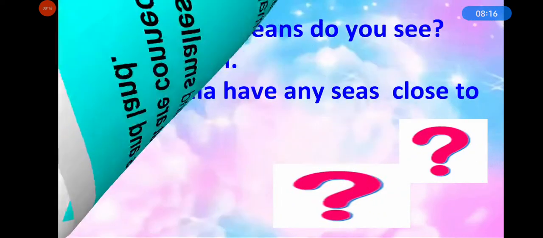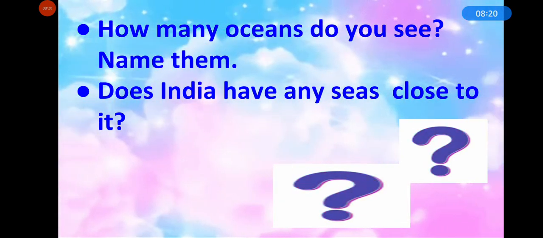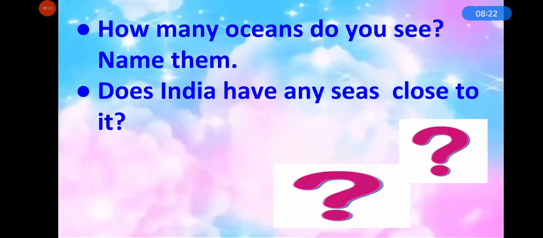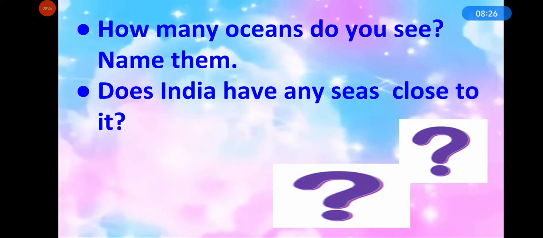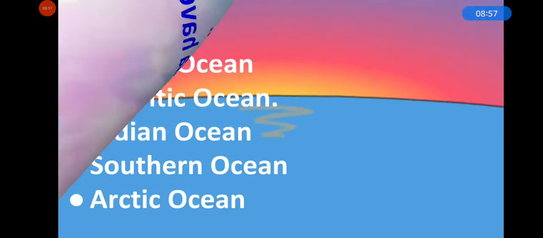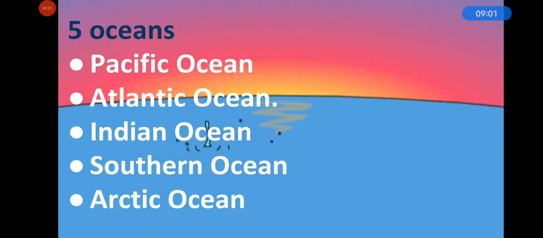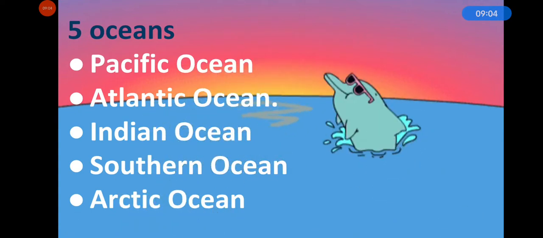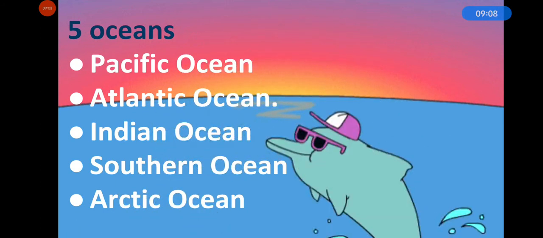So, questions are, how many oceans do you see? Name them. Does India have any seas close to it? What do you think? There are 5 oceans in the world. Okay. They are Pacific Ocean, Atlantic Ocean, Indian Ocean, Southern Ocean and Arctic Ocean.